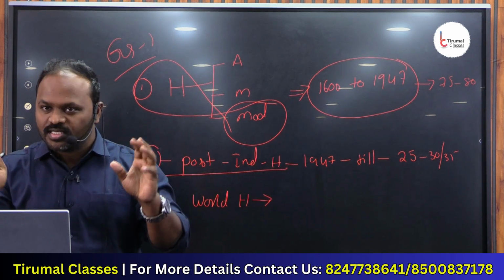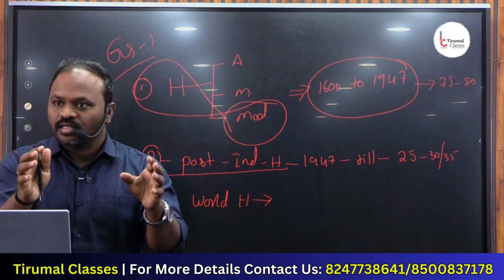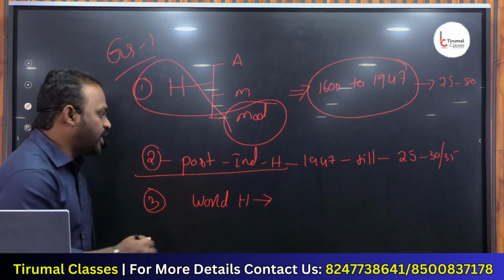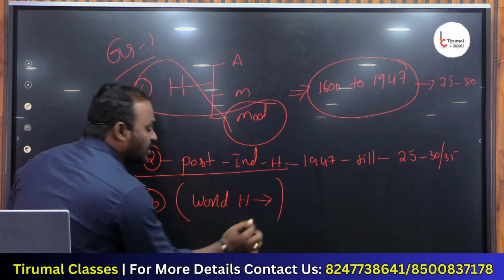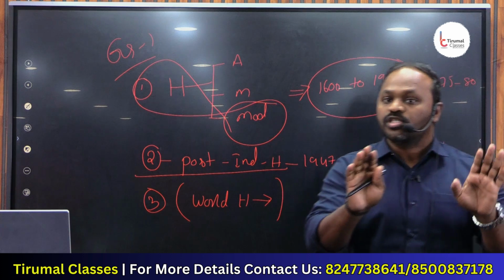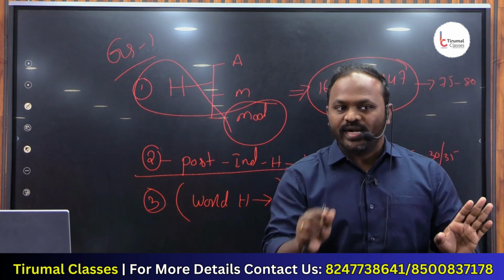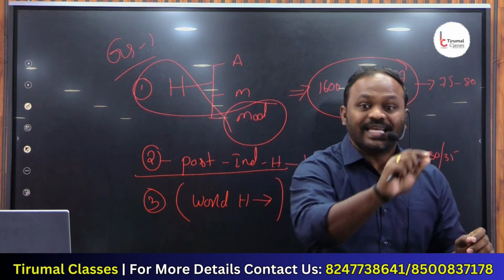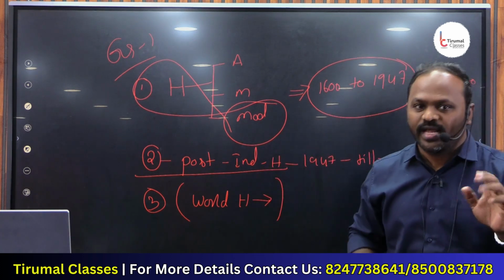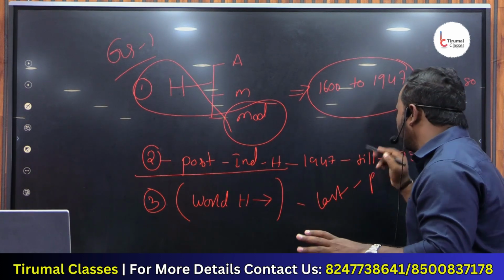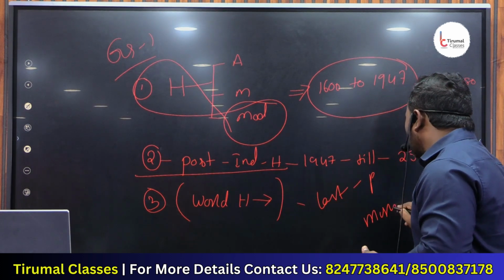Only a few revolts that have happened across the world are important in this. World history is the least concern in GS paper 1 for the time being. No need to focus on it for the time being. What is the least concern in GS1? World history is the least concern at this moment. Now you can mark it as last priority. In fact, I can say last minute rush.